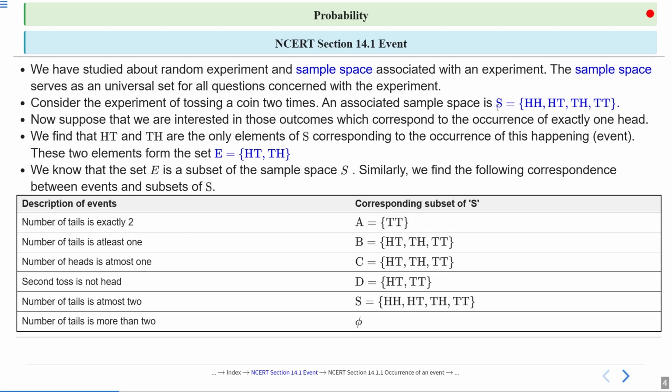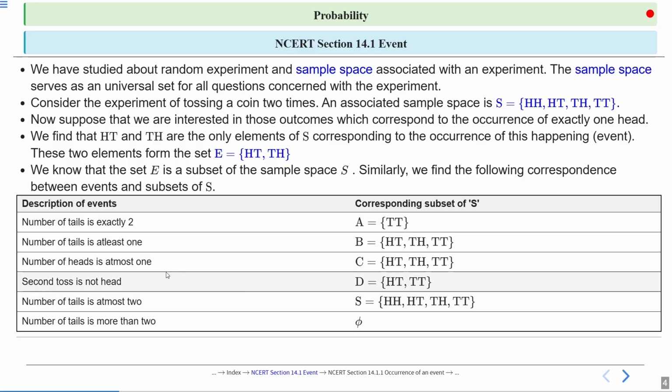Look at this sample space S and find the elements where the number of tails is exactly 2. You will get TT. So TT is the only element of S corresponding to the occurrence of the number of tails being exactly 2. So the corresponding subset of S is A equal to {TT}.